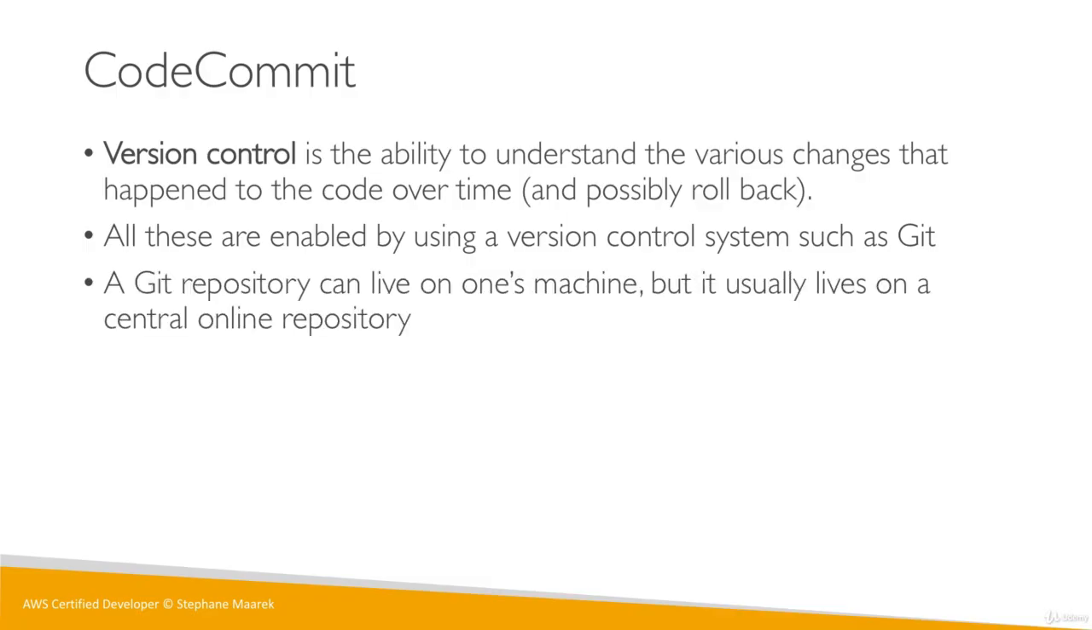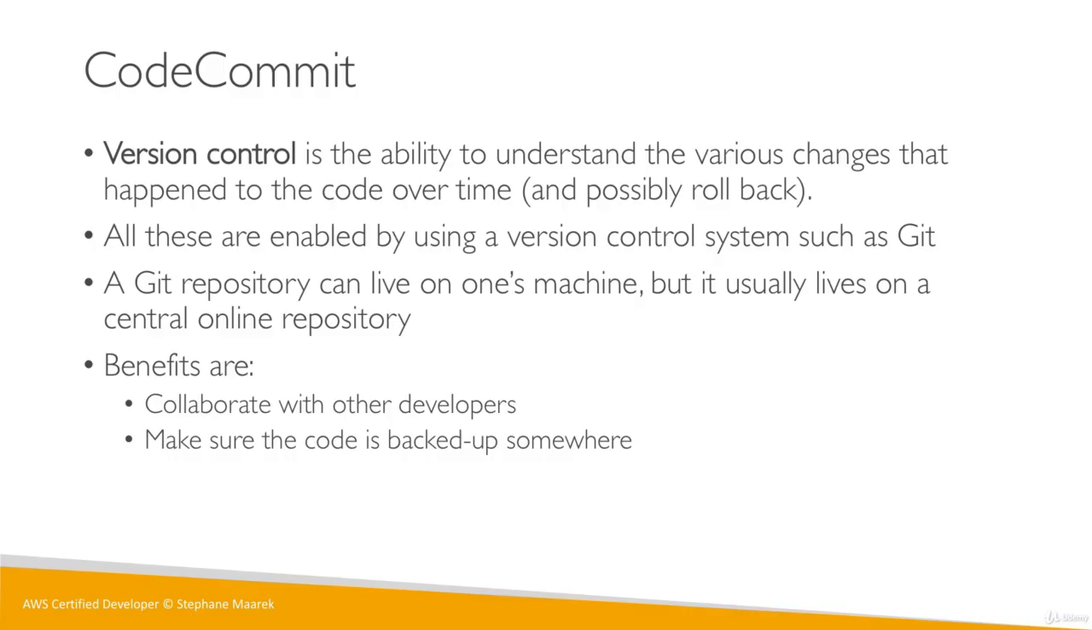The Git repository can live on your machine, my machine, anyone's machine, but it usually also lives on a central online repository. This is where users will do their pushes and pulls of code, and this is where the version control will happen centrally. The benefit of using a centralized Git repository is that you can collaborate with other developers. If you have a big team of 10, 20, or even more developers in your company, it's great to use a version control mechanism such as Git.